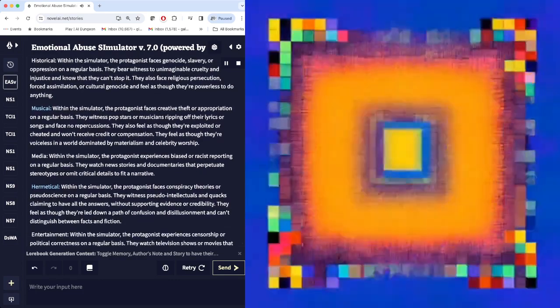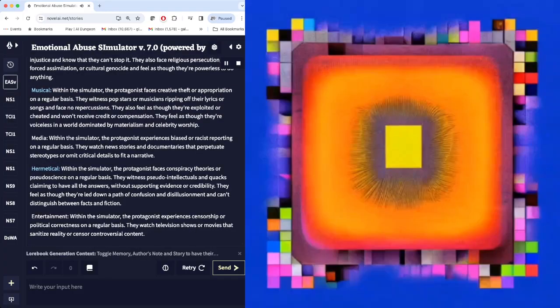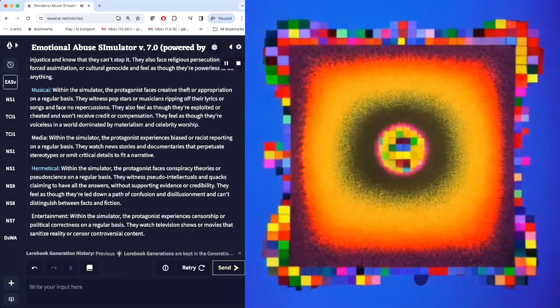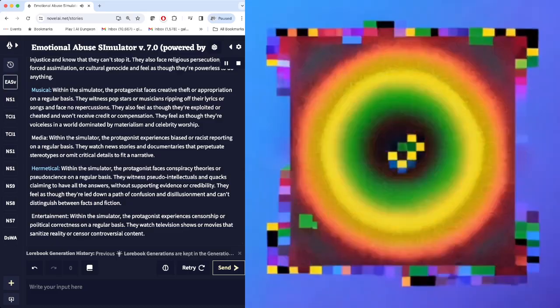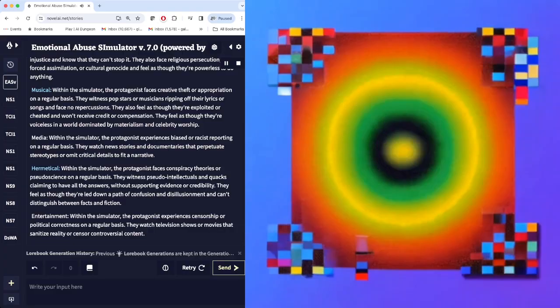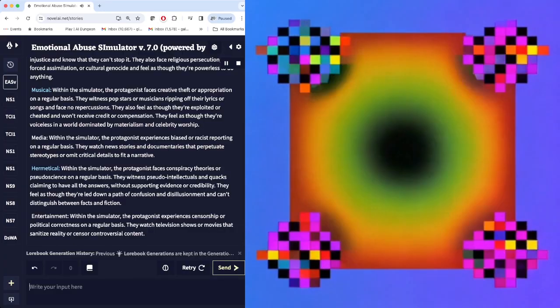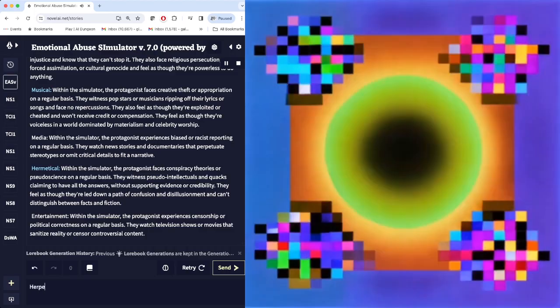Media. Within the simulator, the protagonist experiences biased or racist reporting on a regular basis. They watch news stories and documentaries that perpetuate stereotypes or omit critical details to fit a narrative.